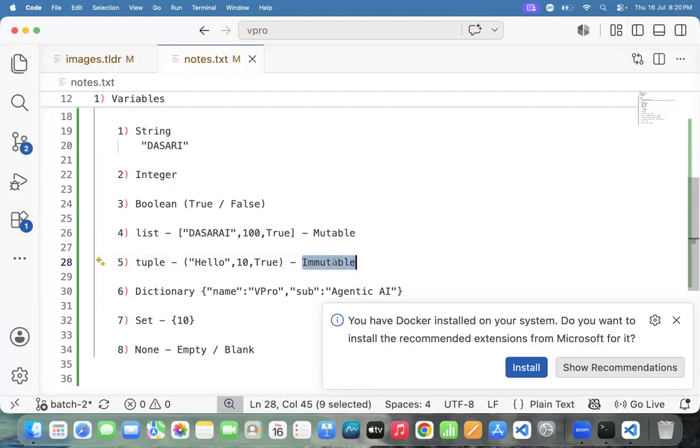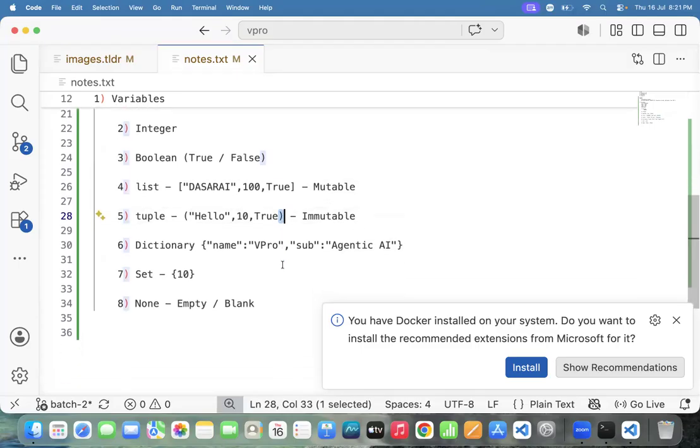Tuple, what about that? Tuple is not mutable, it is immutable. How to represent a list? With square brackets. How to represent a tuple? Parentheses. And then how to represent the data in the form of a key value pair? Dictionary. The dictionary is used to represent the data in the form of a key value pair.